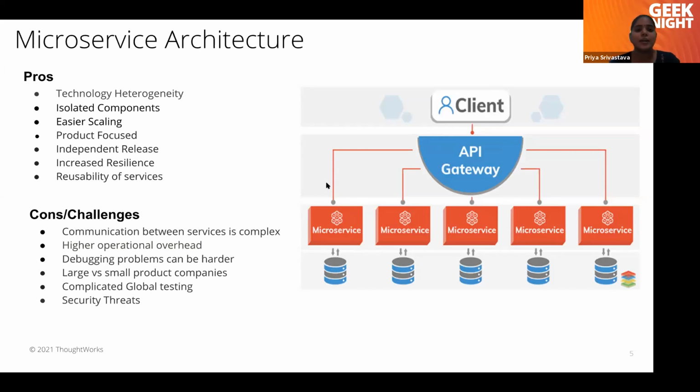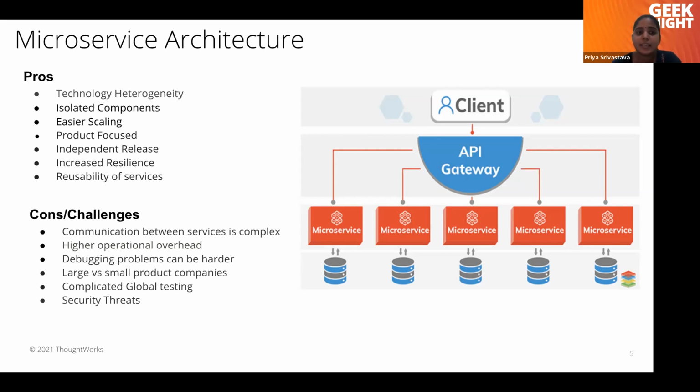So now, for example, on a peak day, the requests which come to a particular microservice increase by 10 times. On that particular day, we have to make our application scalable. Scalability can be achieved in microservices very easily. And each microservice is around a business context. So a microservice has a single responsibility. So they will be product-focused components.